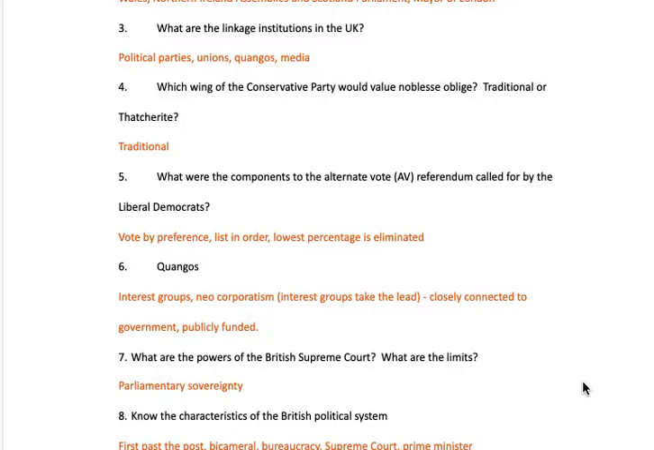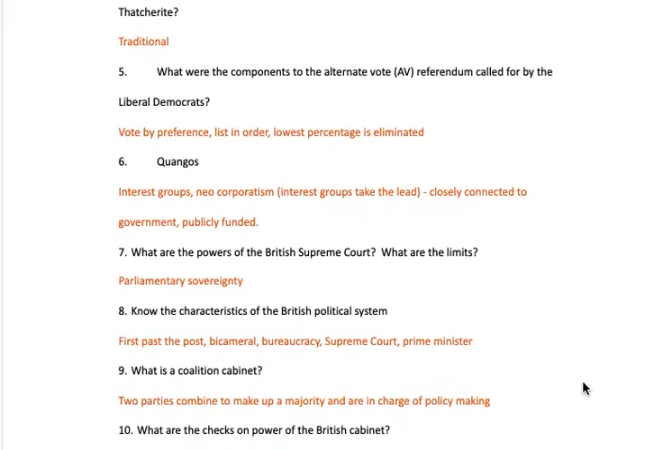If you're looking at the Conservative Party, it asks which wing of the Conservative Party would value noblesse oblige. It's more the traditional wing. When Thatcher got in there, she did not really value that. She really wanted to privatize things and not help individuals out as much.